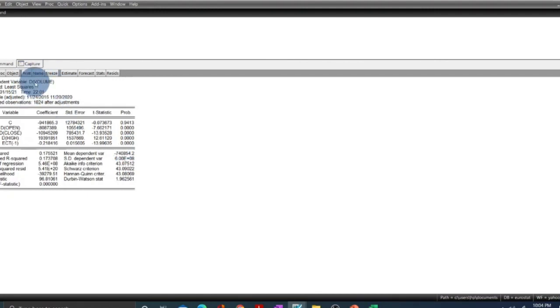Here we are taking the first difference, but if the ECT or ECM is coming insignificant, instead of taking D we will take volume -1 as the lag of the dependent variable, and all the independent variables that we use also take the lag. If we take the lag, then we can again see and restore our equilibrium from the disequilibrium point. This is how we can establish the error correction model using EViews, along with the steps and theoretical underpinnings of today's discussion.